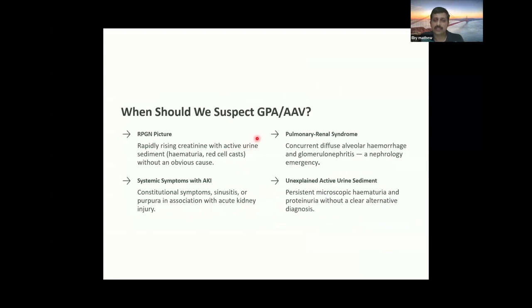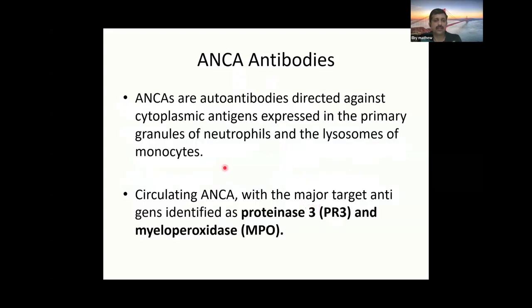So when should we suspect granulomatosis with polyangiitis? In renal cases, when there is an RPGN picture. With pulmonary involvement, dyspnea and X-ray findings showing alveolar hemorrhage, then constitutional symptoms, and sometimes unexplained urine sediments. ANCA antibodies are circulating anti-neutrophil cytoplasmic antibodies.